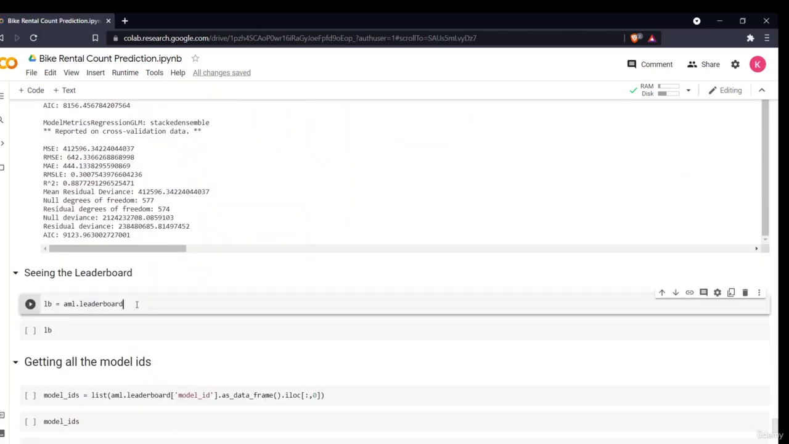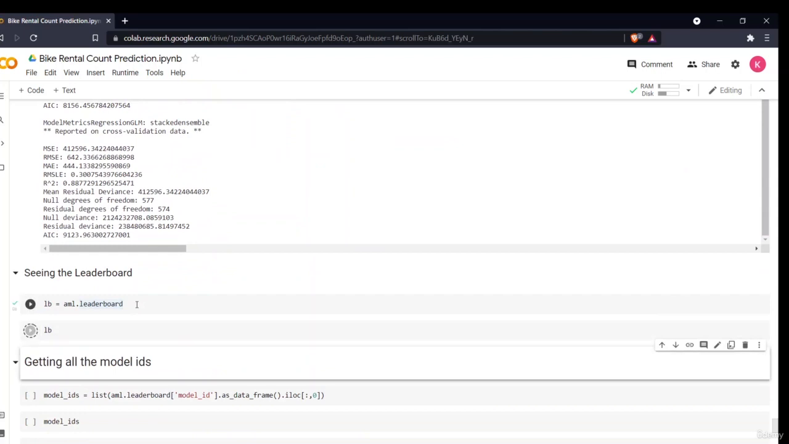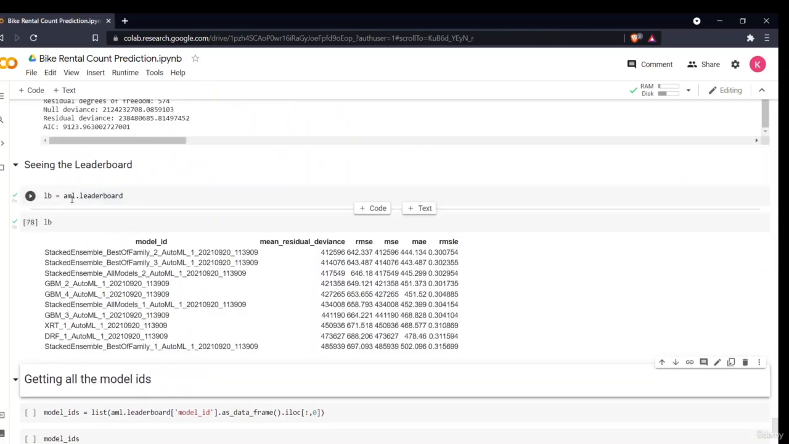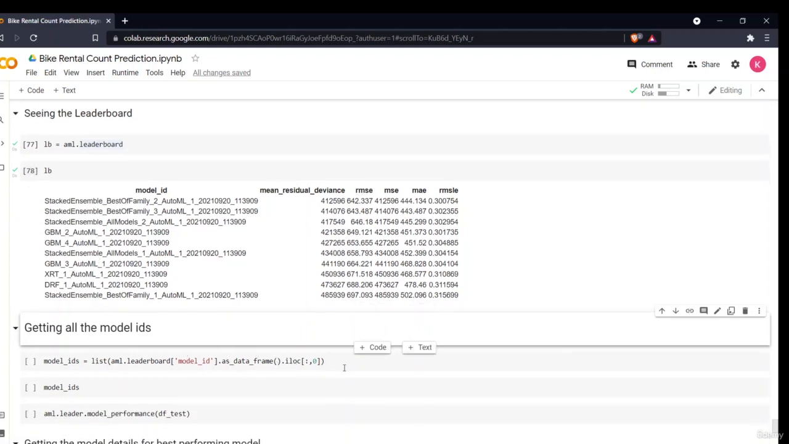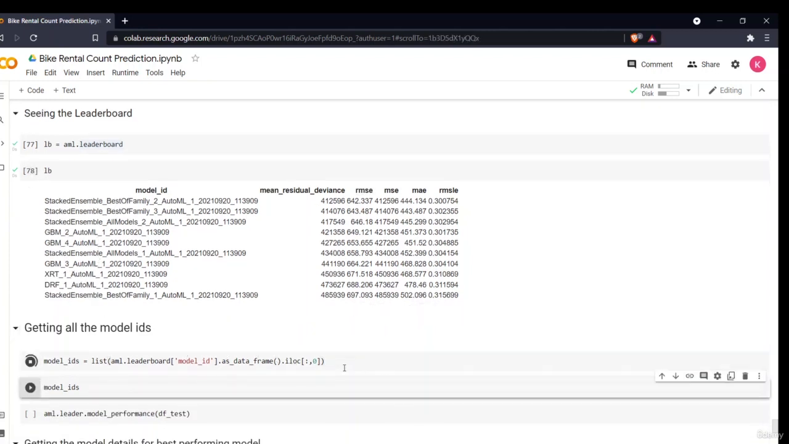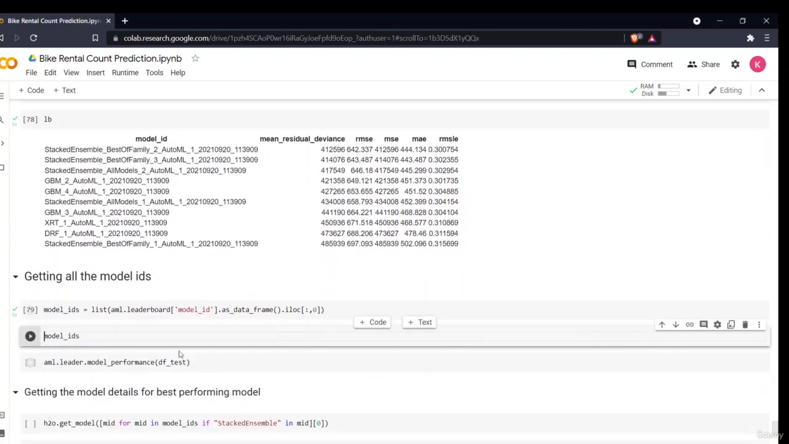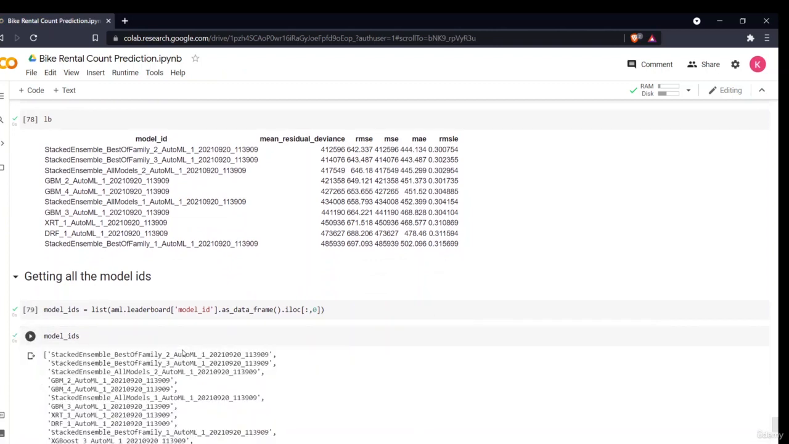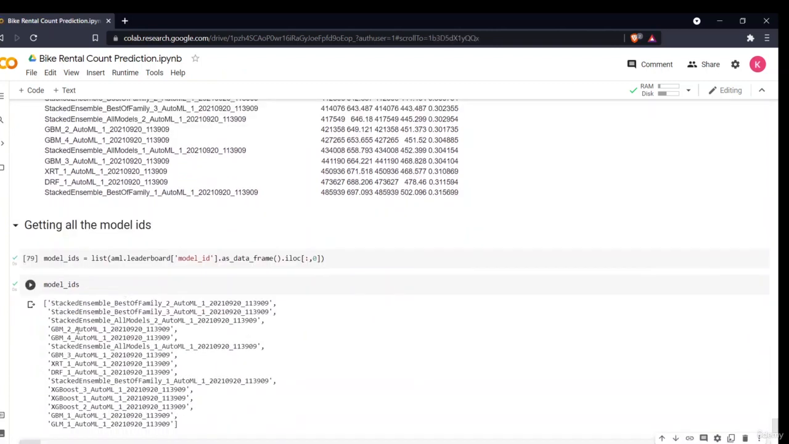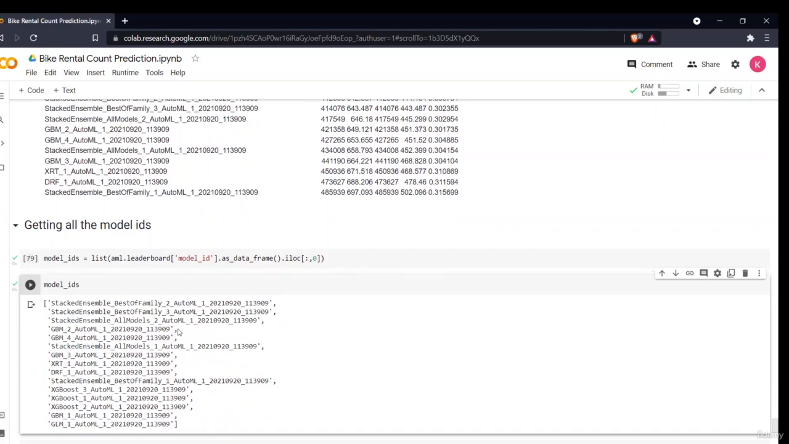Then I can see the leaderboard. What is my leaderboard? I can see it by aml.leaderboard. Now as you can see, the stacked ensemble is my best performing model with this RMSE, MSE, MAE, followed by other GBM models and all the other stacked ensemble models. What I'll do, I'll just take all of these IDs in order to extract my information. These are all my model names which I have taken.